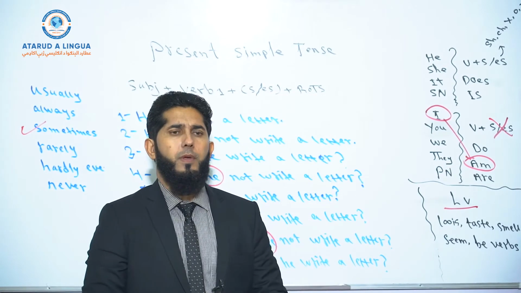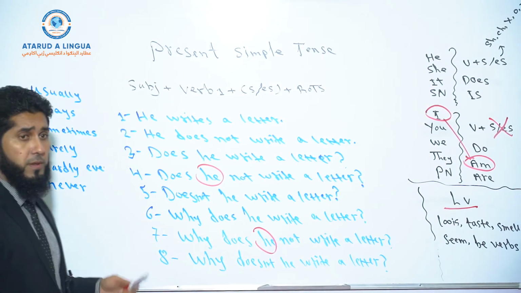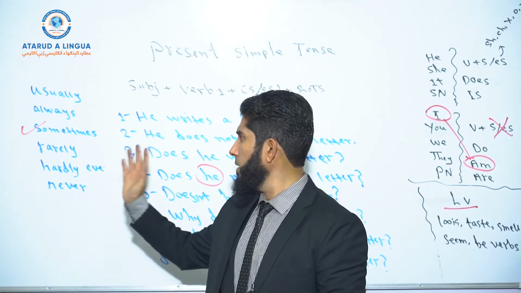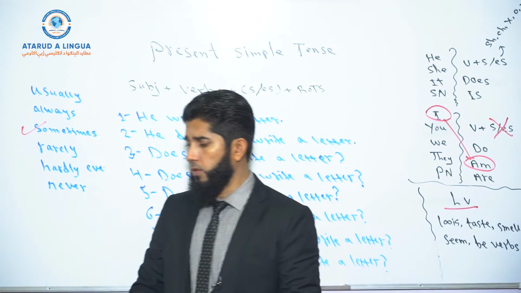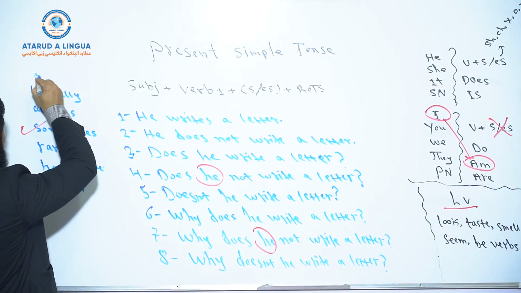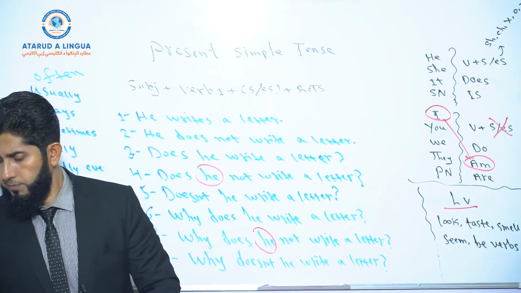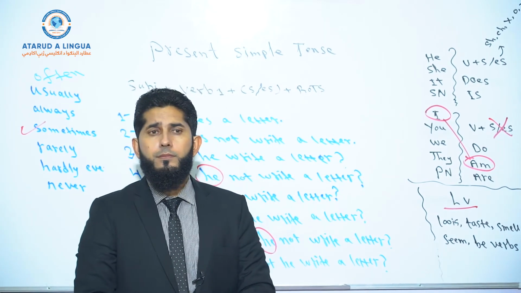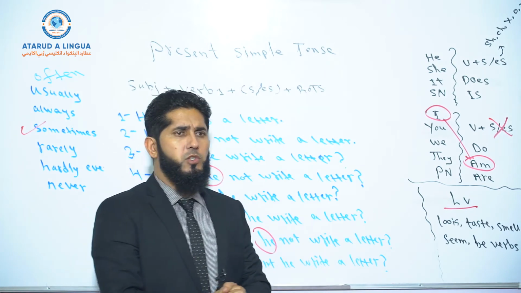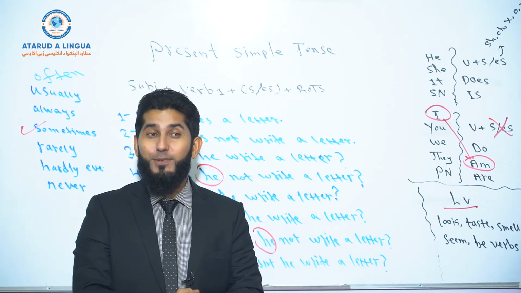Understood? You can talk about the frequency of actions using these verbs of frequency, okay? Usually, always, often, even. I forgot to write, often is itself an adverb of frequency. So examples, come on. He plays football every day. Change it to negative. He doesn't play football.